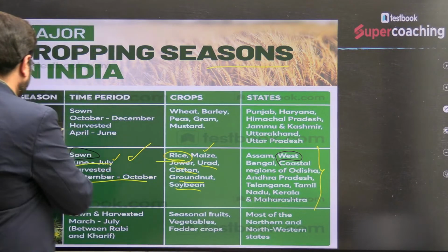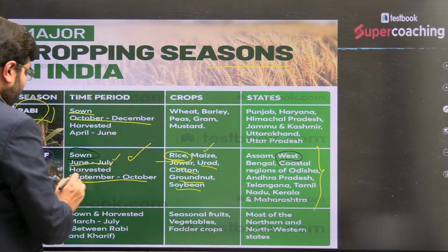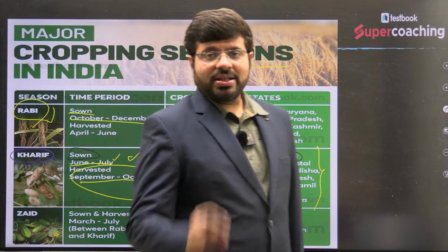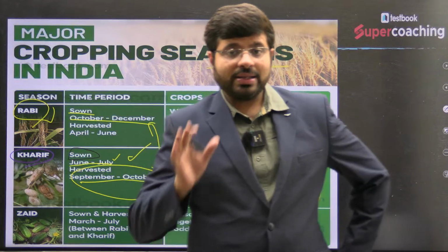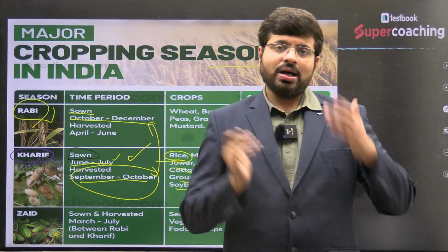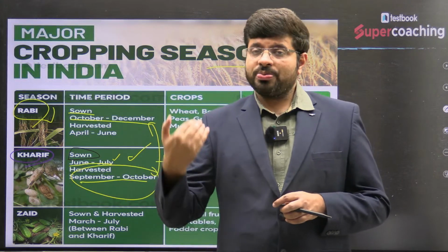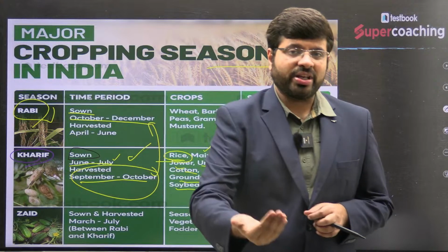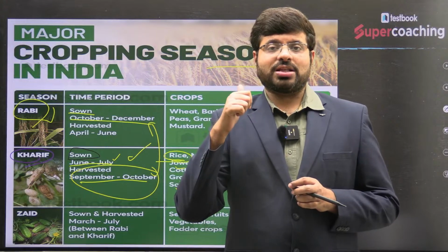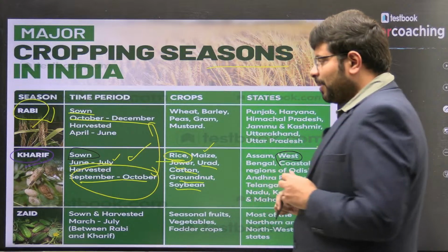Moving forward, Rabi. Rabi is sown during October to December. In fact, between the Rabi season and the Kharif season, there is a gap of around 15 days. These 15 days are very crucial for cutting the residue of the Kharif crop, for the soil to be ready for the next sowing of wheat in the regions of Punjab, Haryana, Western UP, which is the reason why stubble burning is leading to pollution in Delhi. Right.